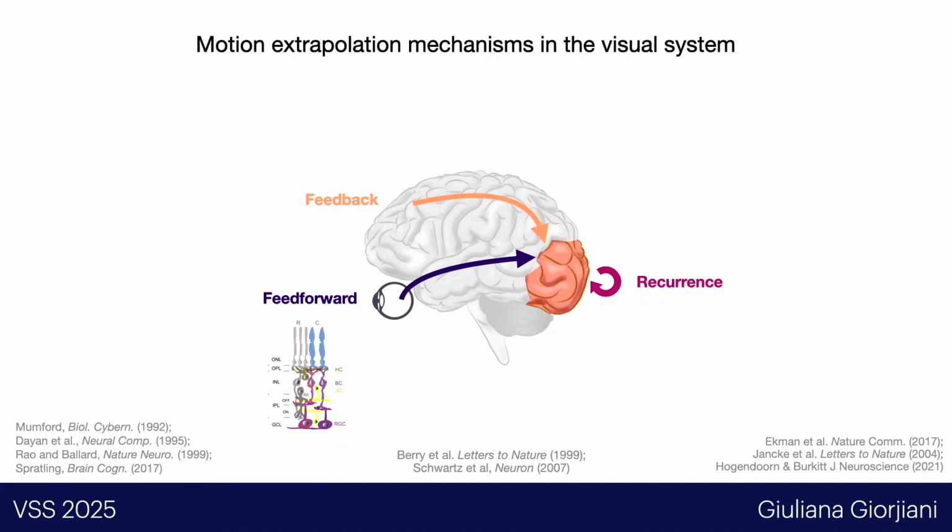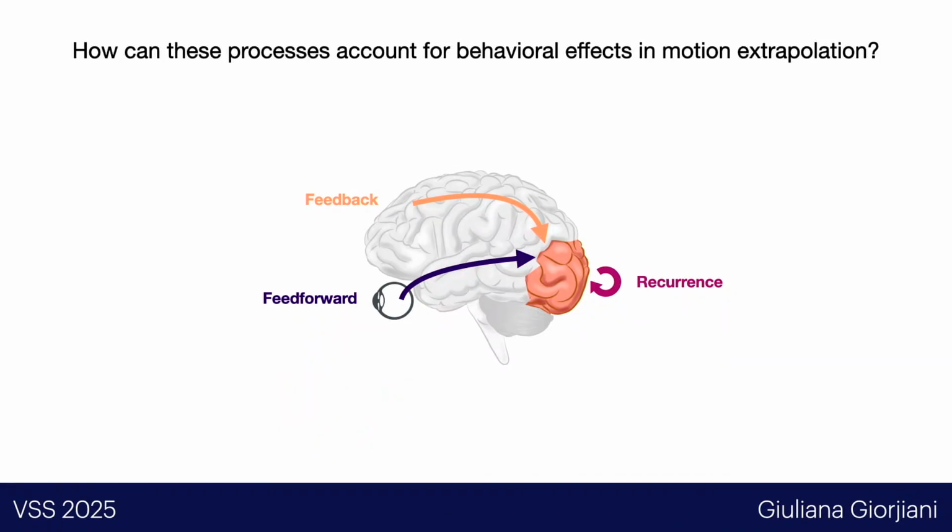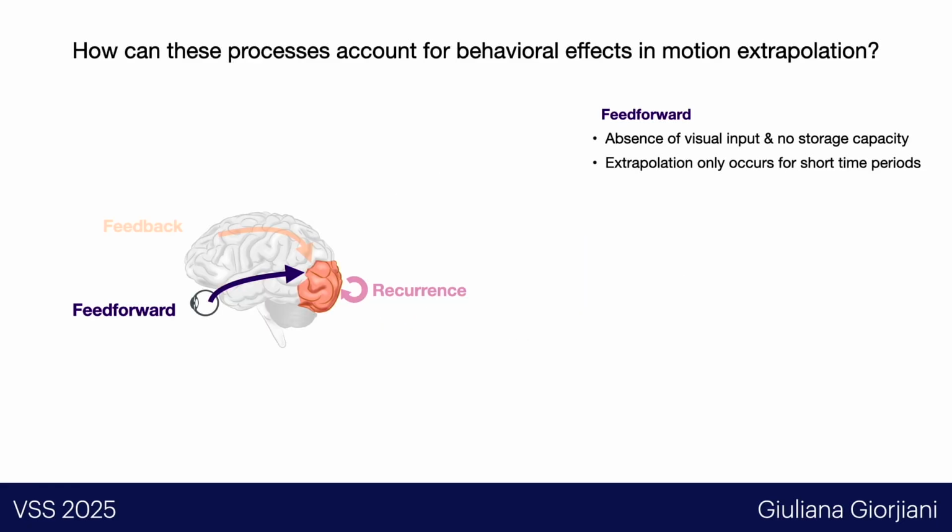And finally, which is widely accepted in the field, different theories and models about how the brain might predict spatial temporal information propose that higher-level areas in the brain learn regularities about the world and the environment, and then project these predictions back onto lower-level areas, for example, the early visual cortex. And my main question in this talk is, how can this process account for behavioral effects in motion extrapolation?